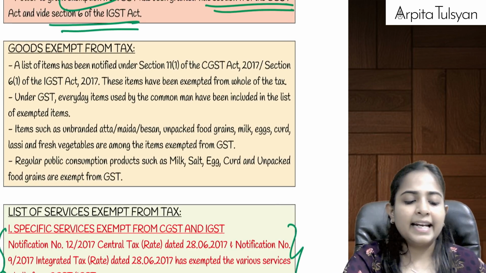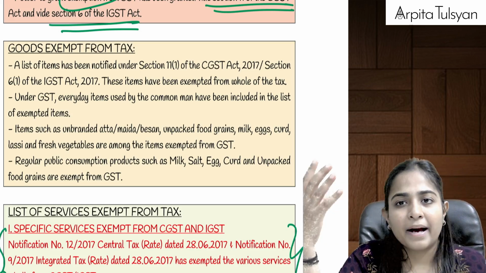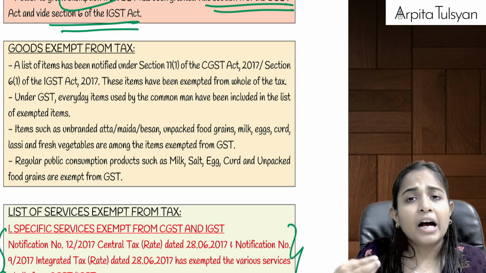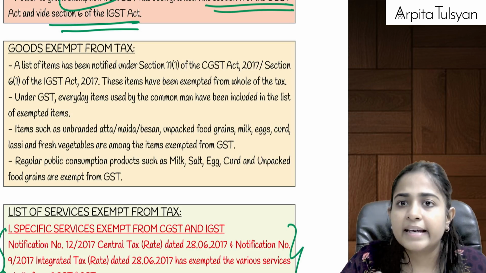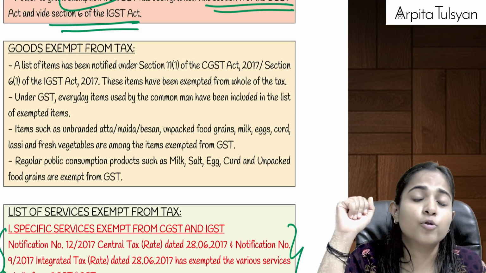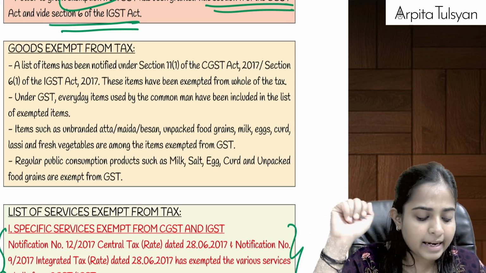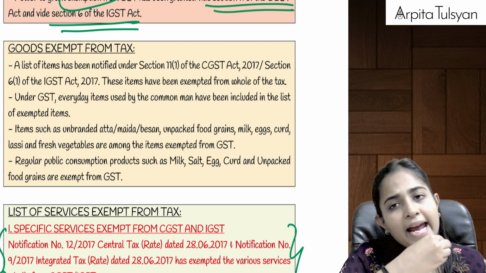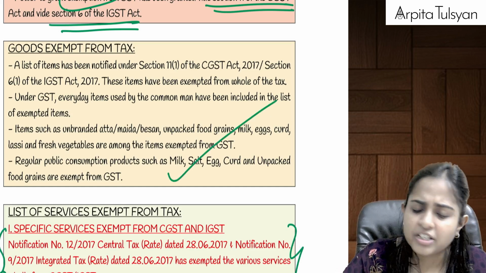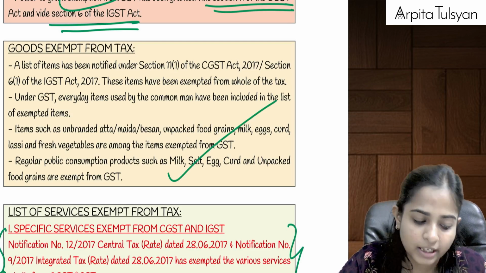First of all, any goods which are used in day-to-day activities and by the common man will be totally exempted from GST. Example, unbranded atta, besan, maida, normal unpacked fruits, vegetables, egg, curds, milk, etc. These items are required by every person, so on these items GST will be totally exempted. They have just given some examples of that. We do not have the exact list of goods on which GST is totally exempted.